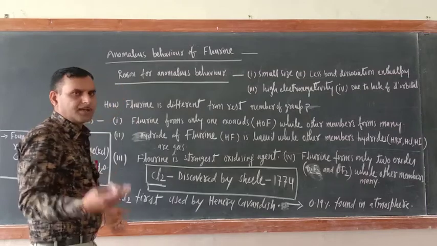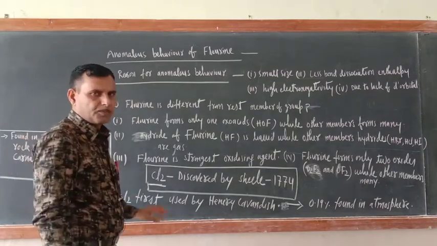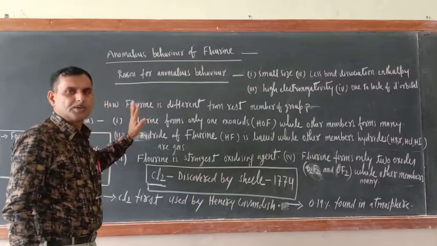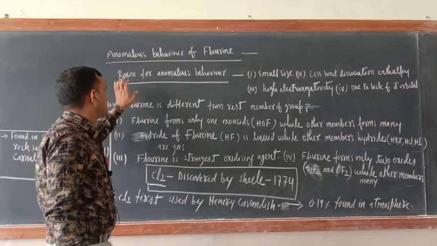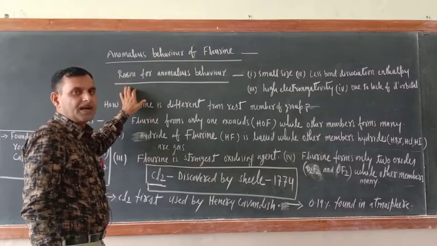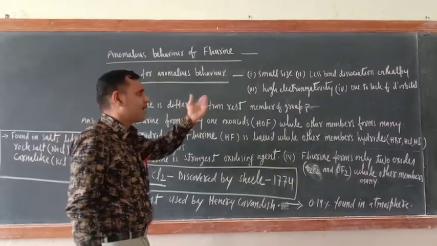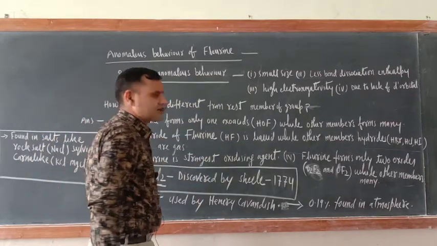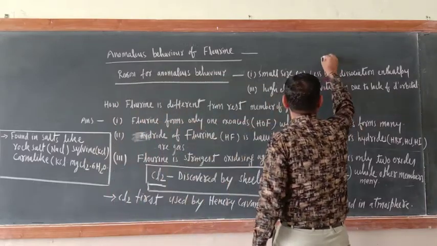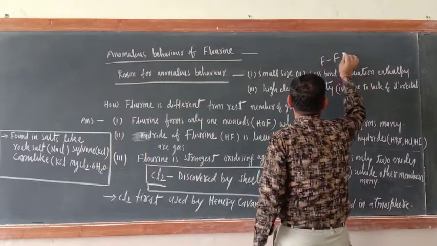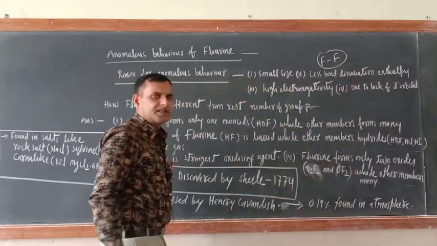As you know, the first member of each group is a bit different from the rest of the members of the group. Fluorine is not an exception to that. Fluorine is also different from the rest of the members of the group. So first, what is the reason behind the anomalous behavior of fluorine? Number one thing is small size and less bond dissociation enthalpy. If I am talking of less bond dissociation enthalpy, it means I am talking of F single bond F. Just remember this one.